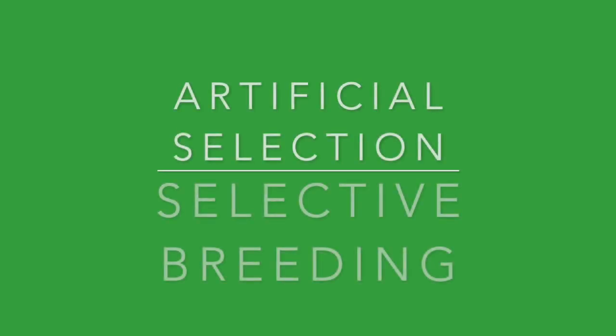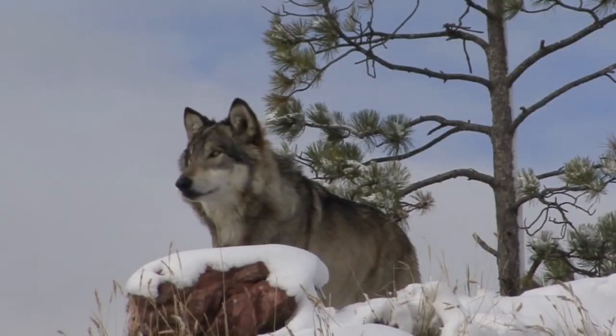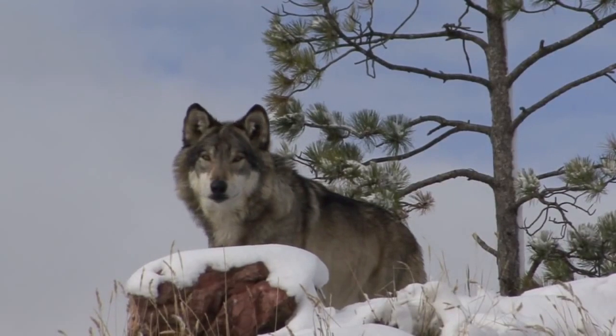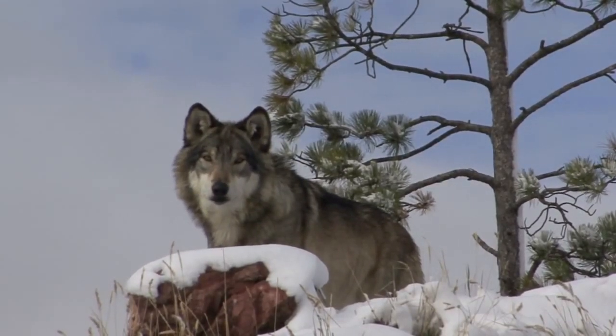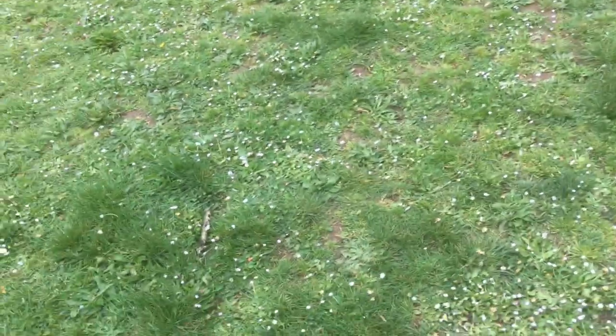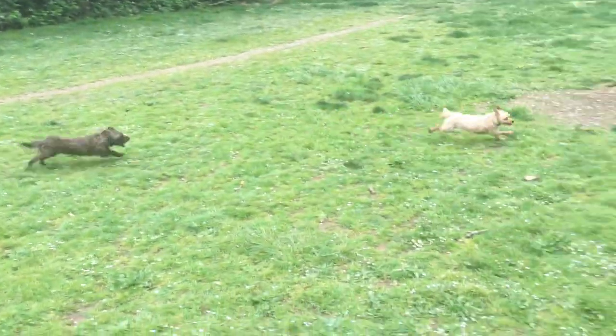So there's a brief review of domestication through artificial selection, also called selective breeding, and that really shows how we get from a wolf like this to an animal like this one right here. Let's see you guys play. Which is not a wolf, but has other traits that we really want. It's able to catch rodents. It's able to be friendly with people.